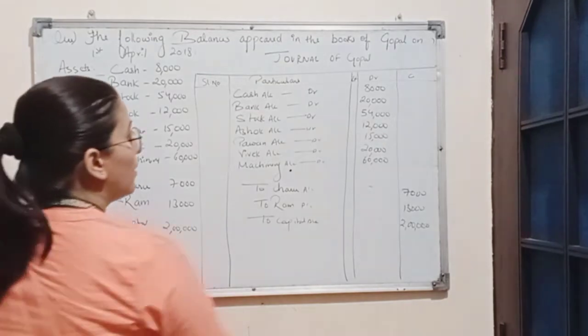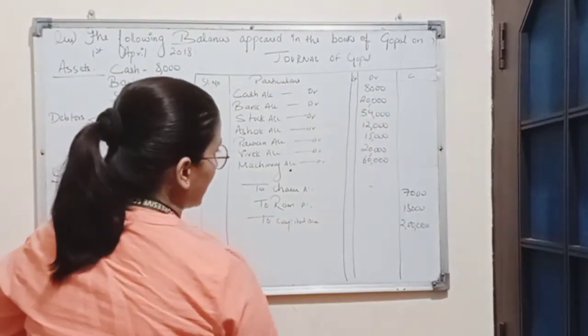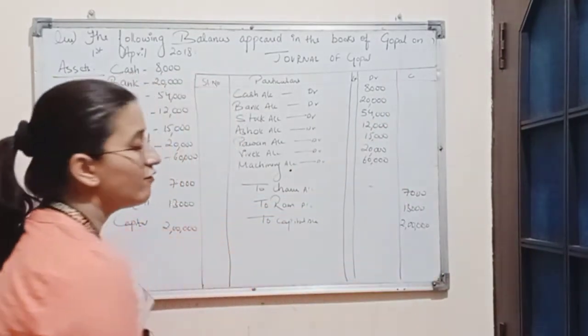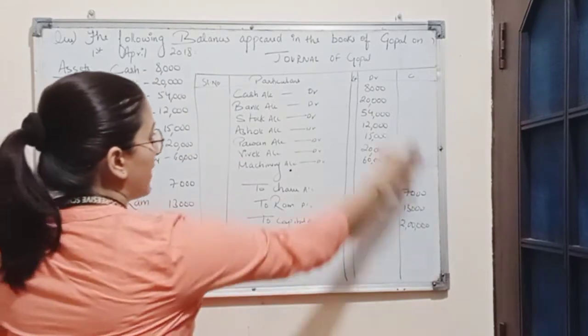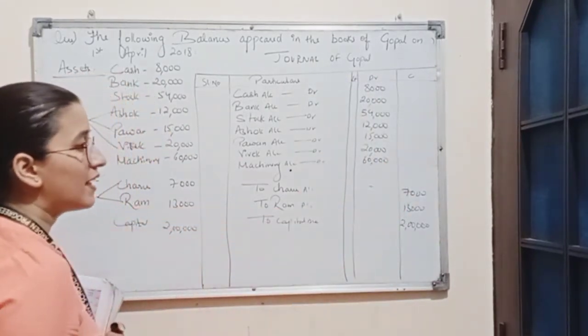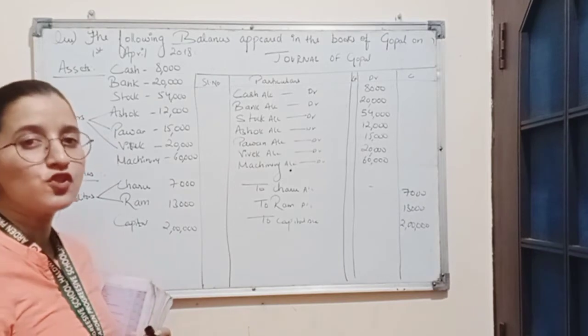Now we will add all the items of assets and we will add all the items of liabilities. And by adding all the items of assets and liabilities, both the totals should be equal.